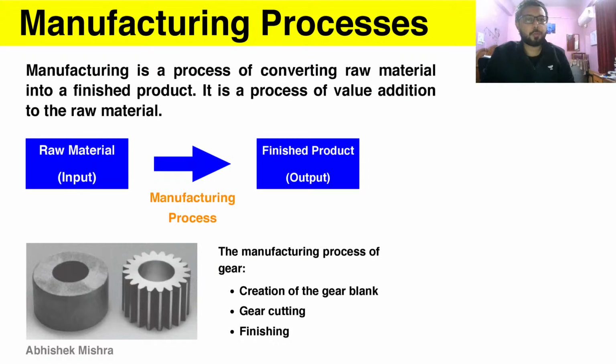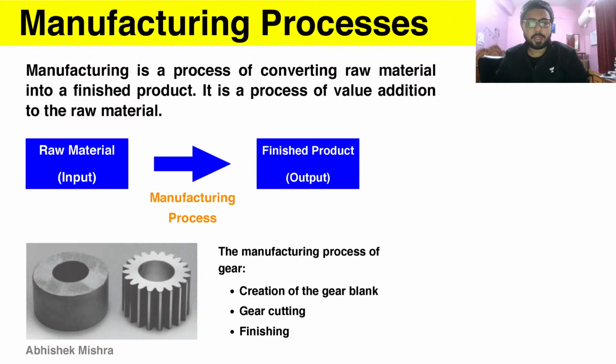So first of all, manufacturing processes. What manufacturing basically is: in manufacturing we are giving raw material as input and converting that raw material into a finished product, which is the output. So input is raw material, output is finished product, and the process which is converting the input to output is the manufacturing process. Basically, a manufacturing process converts raw material into a finished product.